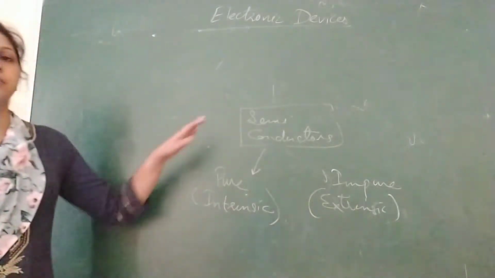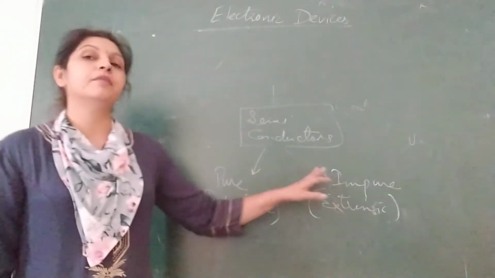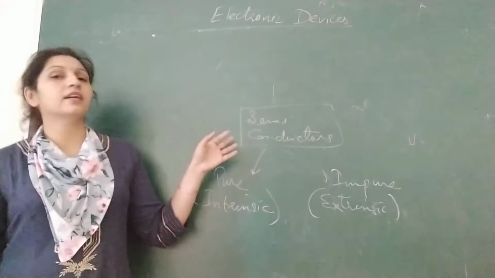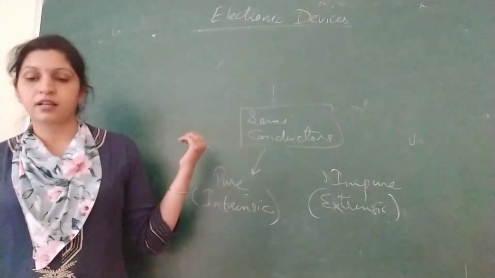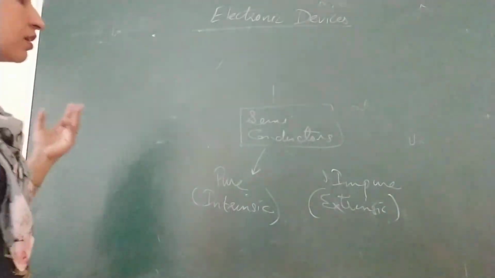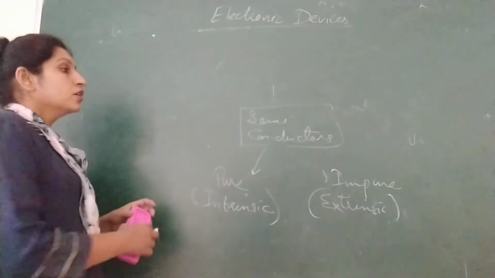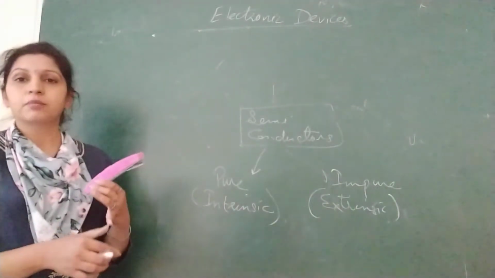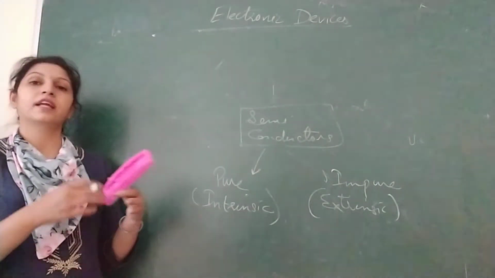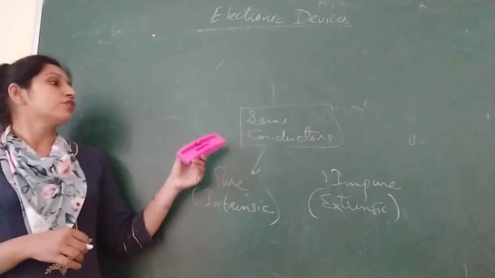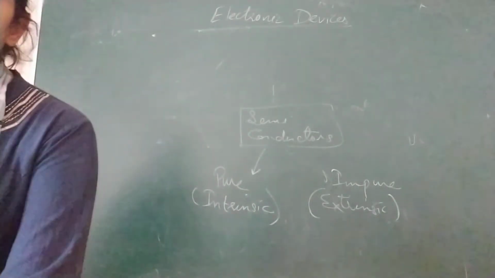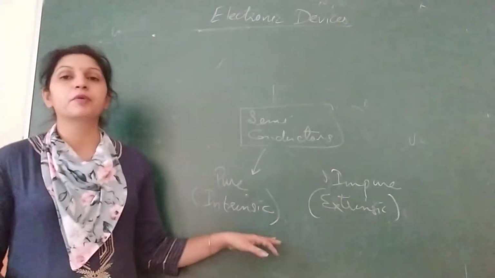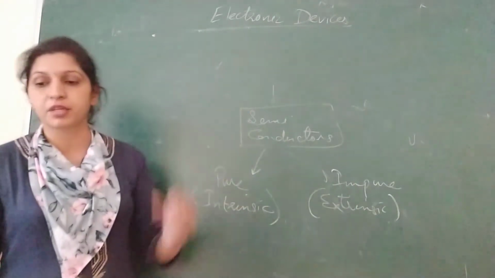Semiconductors are basically from the fourth group of elements, having valency 4. So here ionic bonds are not formed, rather covalent bonding is there. For semiconductors I will take the simple example of silicon, from which we are going to explain what are intrinsic or pure, and what are extrinsic or impure semiconductors.